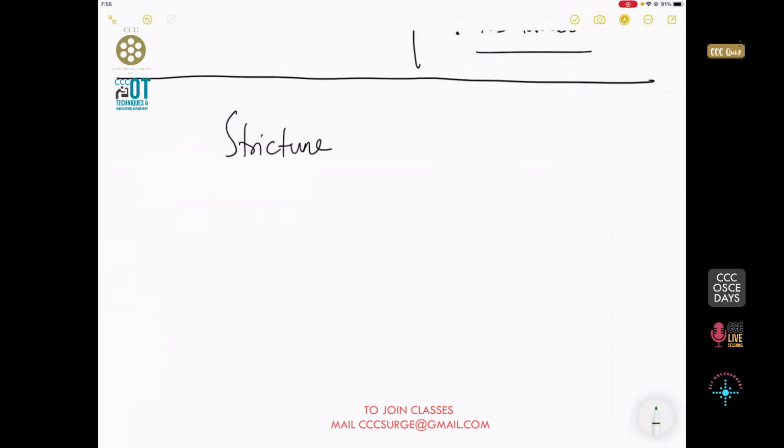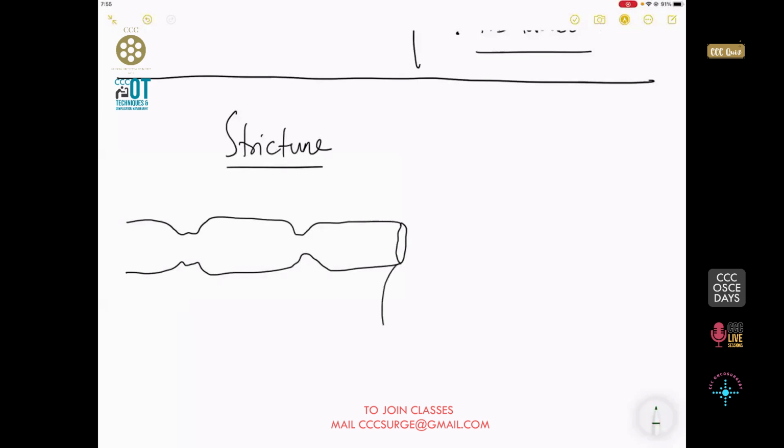Have I made this point clear, guys? Hello? Yes, sir. Okay, any opinions? Because all of you have worked in the emergency or you are working in the emergency. So this is a part of the bowel that I have resected. Okay, this is one stricture and this is another stricture, sir. I have made the picture in front of you.